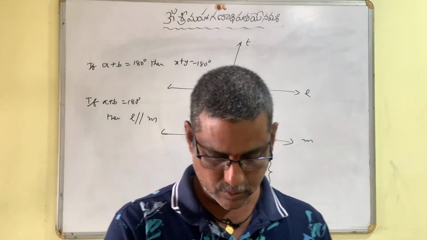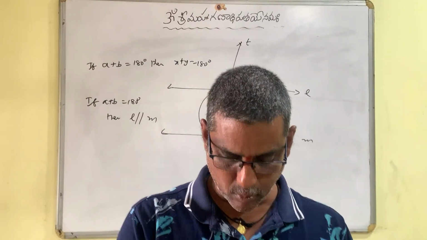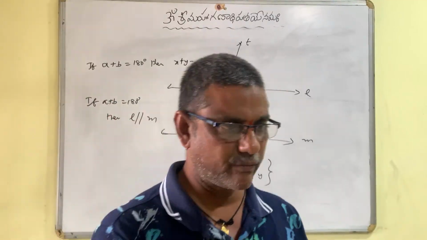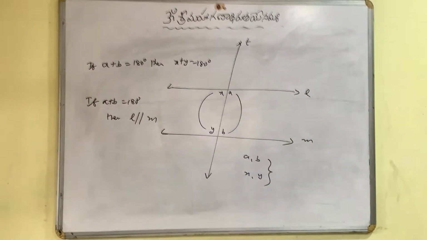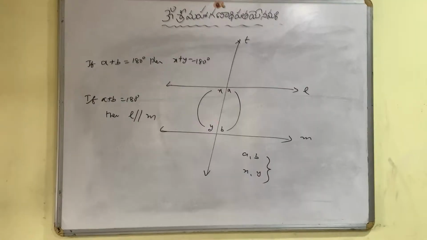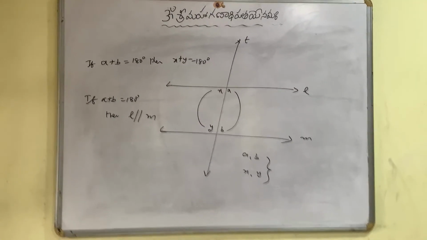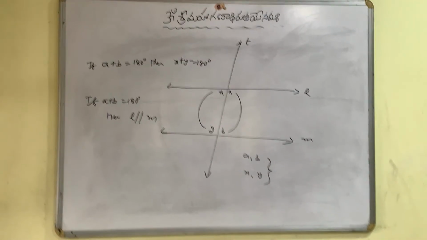Because I don't have the 9th class textbook with me, let me see if I have it, and we'll go ahead with the problems.